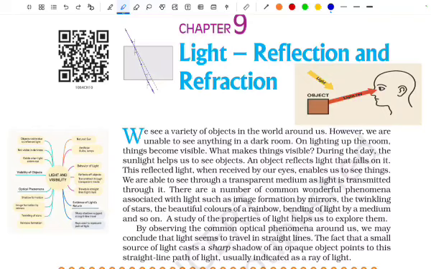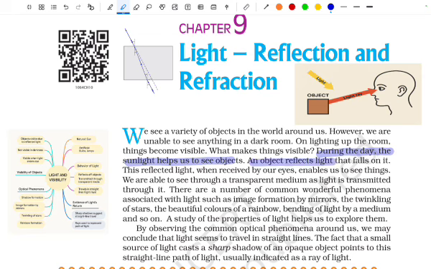Now, let me ask you one question. If we can see all the objects in this world and enjoy all the scenes in our life, why are we unable to see anything in the dark room? But in the same case, if we light up the room, things become visible. What makes things visible? See, during the day, the sunlight will help us see the objects.